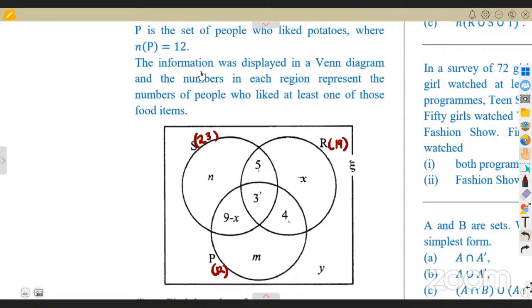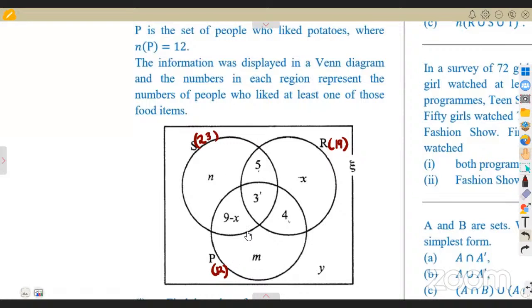Take note. So this presentation is for the number of elements.